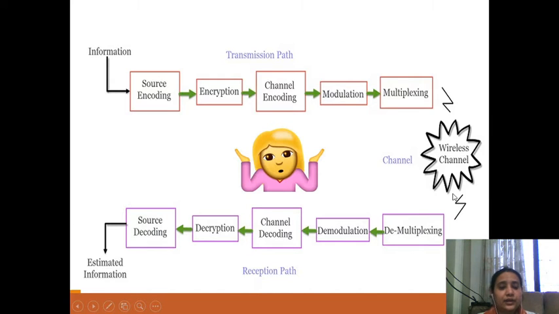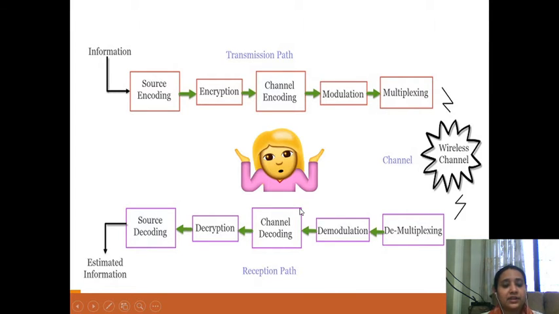The channel encoding module performs some channel coding techniques that are used to insert a structured sequence. This helps in combating the channel errors. The data can be protected from the errors which are introduced into the information while being transmitted.